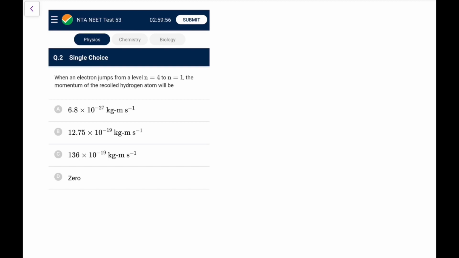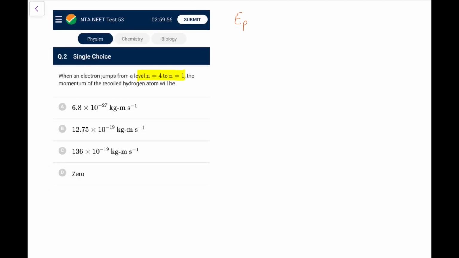Now going ahead. Electron jumps from 4 to 1, the momentum of the recoiled atom. Now energy of the photon in this case would be equal to E4 minus E1, and the fourth one you directly remember the value, minus 0.85 eV. This minus minus will become plus 13.6, and this would be in eV. So if I do this, this comes out as 12.75 eV.